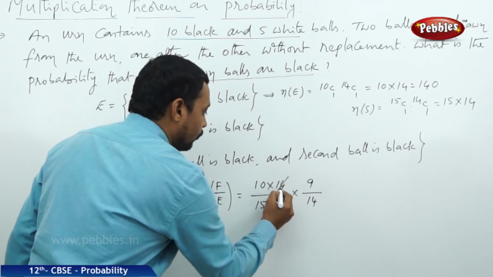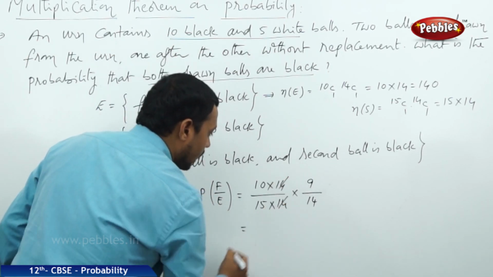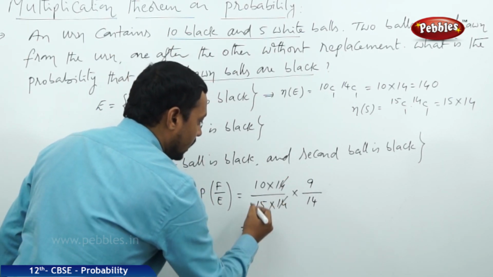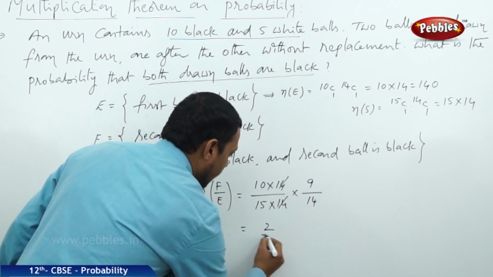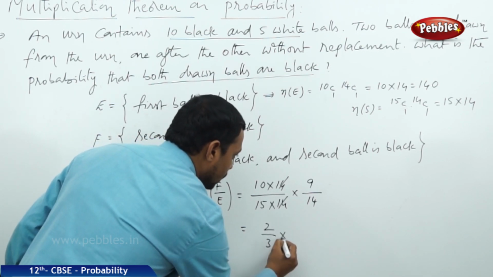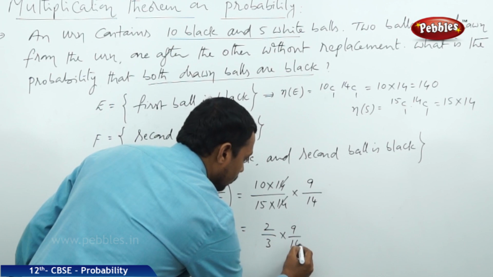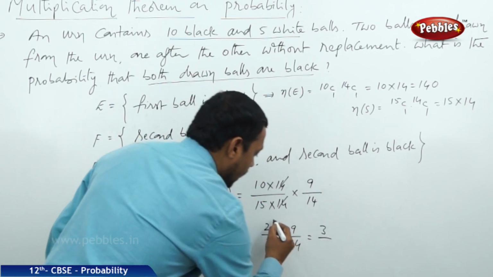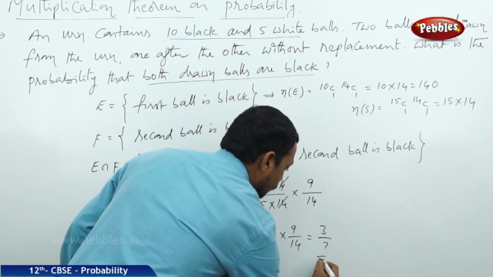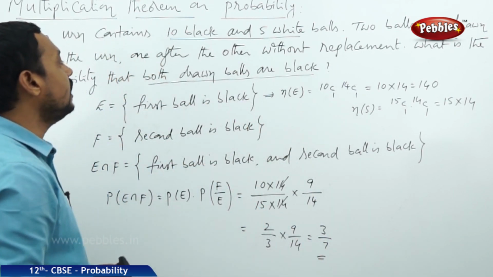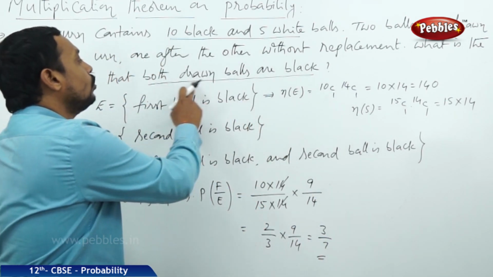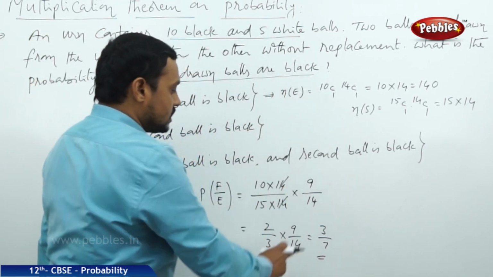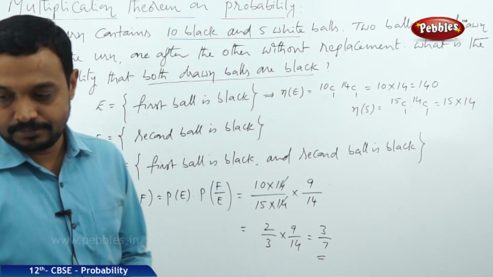So here 14 cancel, and next 5 times cancel, here it is 2 times, and this is 3 times into 9 by 14, and 3 times again cancel in 9, 3 times, and 2 times 7 times. Therefore the probability that both the balls are drawn black is equal to 3 by 7.